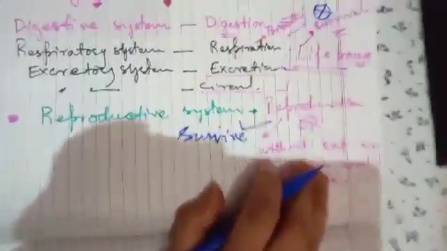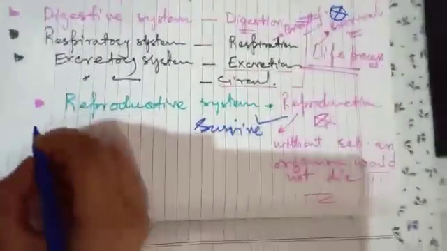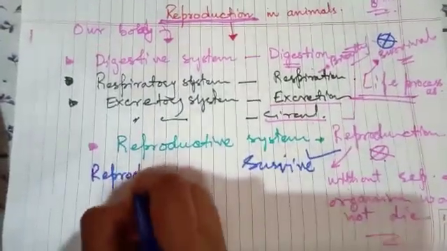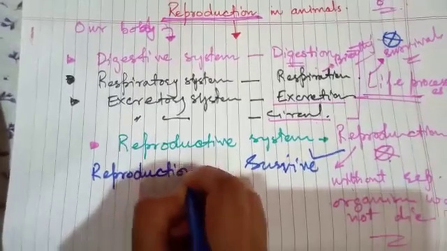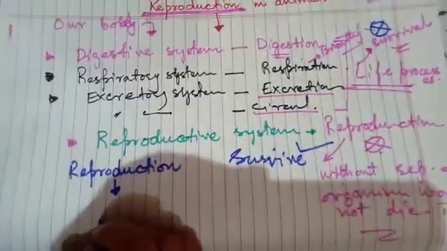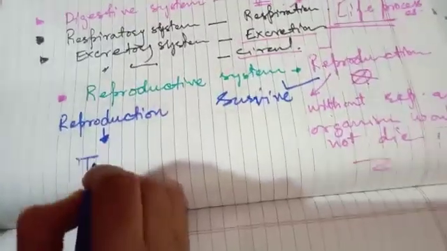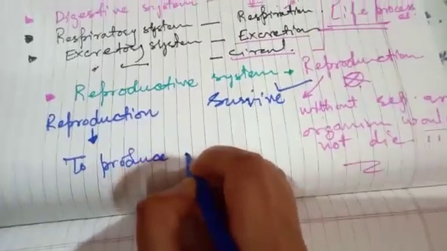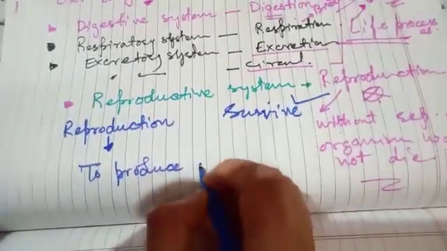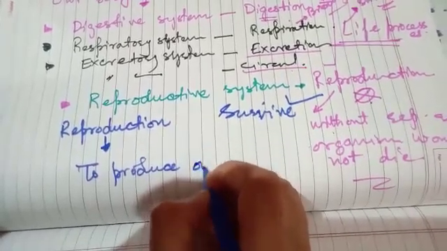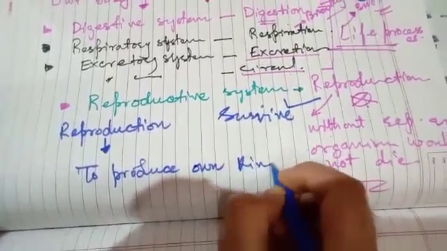Now we will see what the term reproduction means. This term means to produce one's own kind.